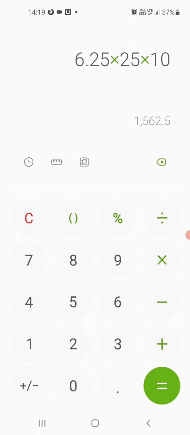Okay, so now this goes down by say about 1 rupee. It goes down by 1 rupee, so it comes down to 1300. So this is 1562, and this is 1300. Okay, so it came down by 200 rupees. This is just a small amount, but then if you see it in a bigger way,